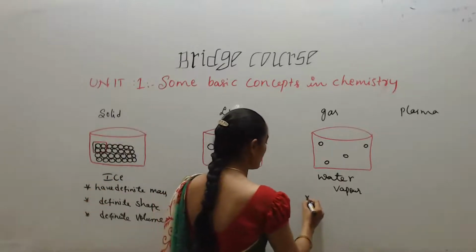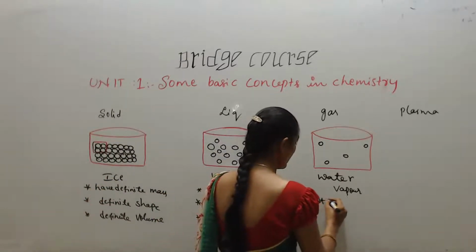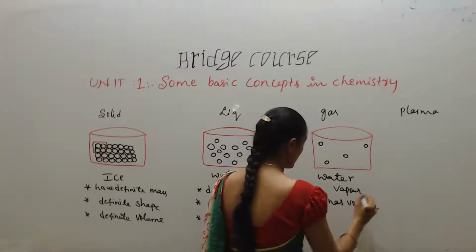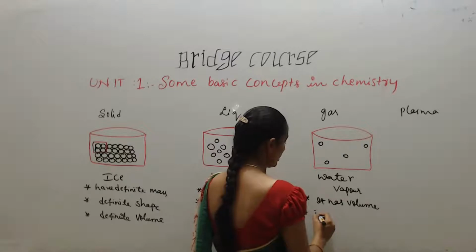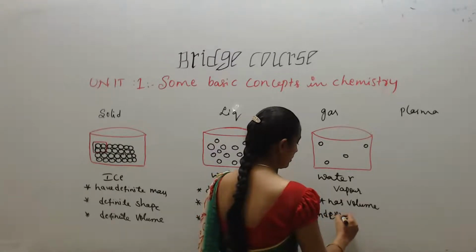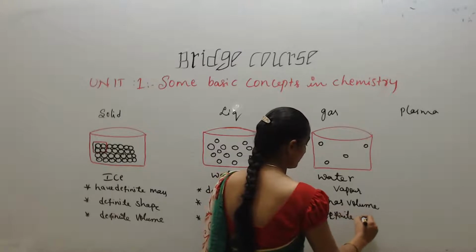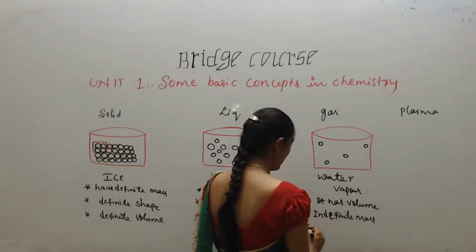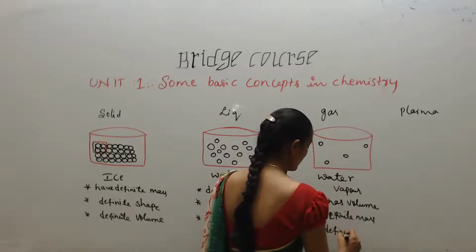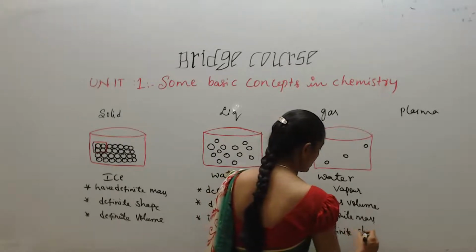Here what happens? First I'll write it has volume. That is definite volume. It has indefinite mass and indefinite shape.